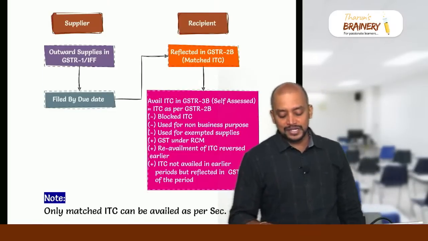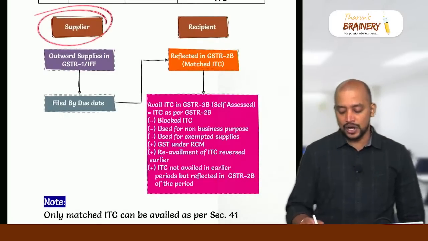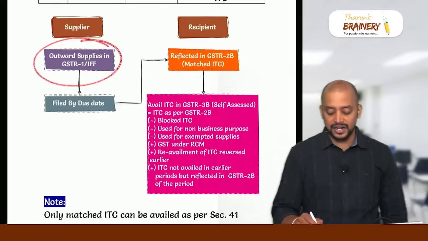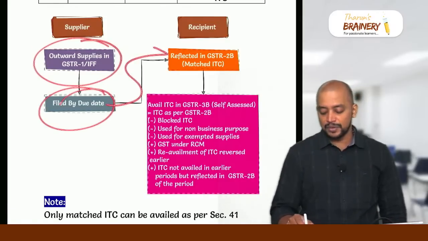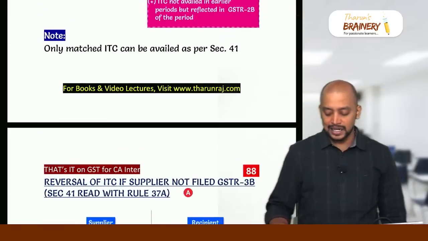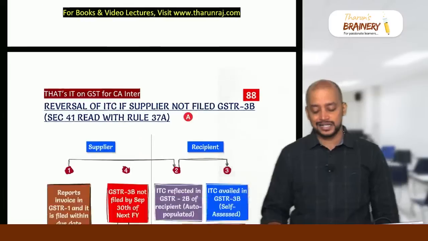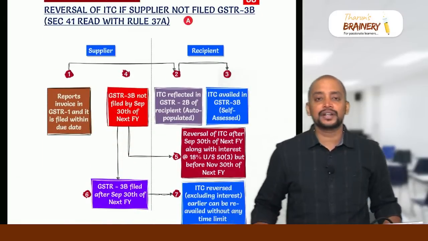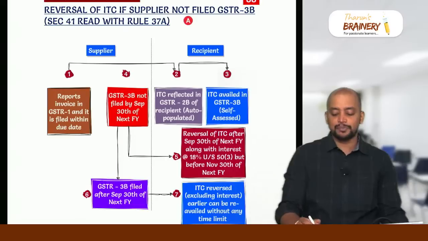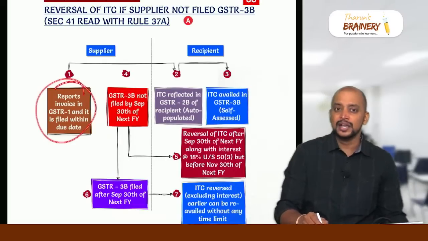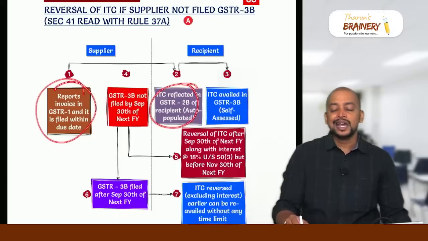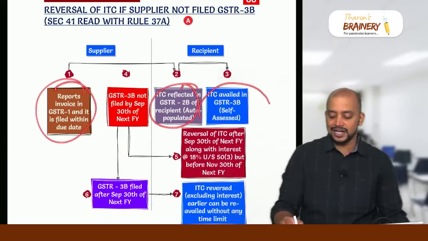So what is 2B? Supplier will report the details of outward supply in GSTR1. Whatever details are reported by the supplier in GSTR1 and filed by the due date, those data will be made available to the recipient in GSTR2B. That is only called matched ITC. As per section 41, only matched ITC can be availed, read with rule 37A. So suppose the supplier reports the invoice in GSTR1 and it is filed, automatically it will be reflected in GSTR2B of the recipient, and the recipient based on that can avail the ITC in his 3B.